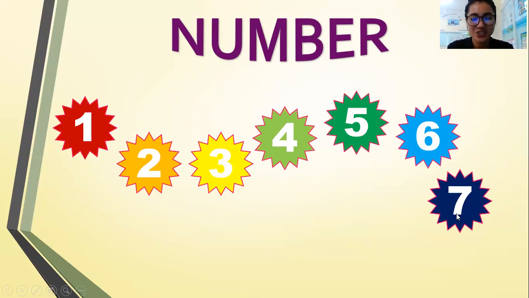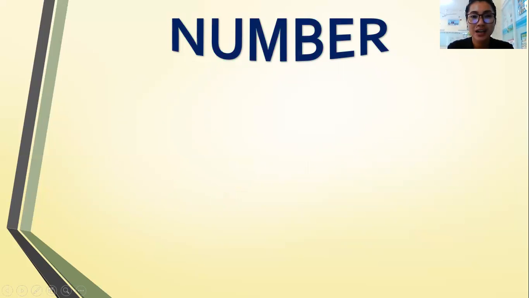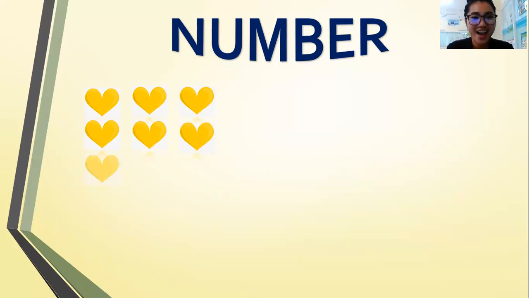Good job. Now, let's practice more about counting and identifying number 7. Let's count the hearts. How many hearts are there? Everybody, 1, 2, 3, 4, 5, 6, 7. How many hearts are there? There are 7 hearts.